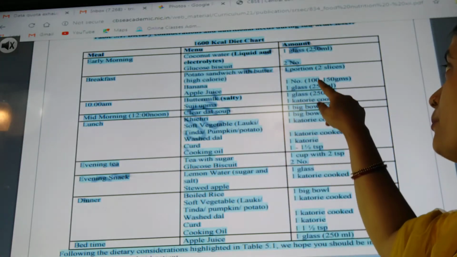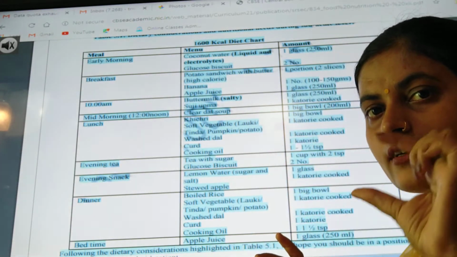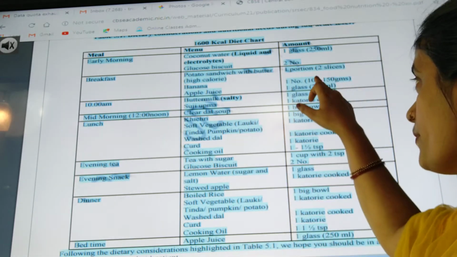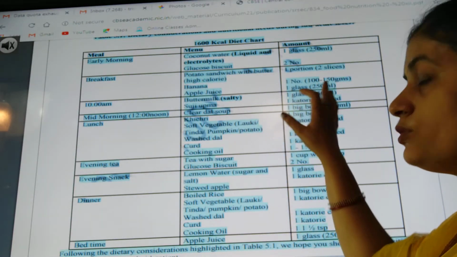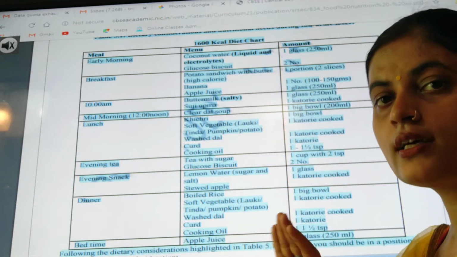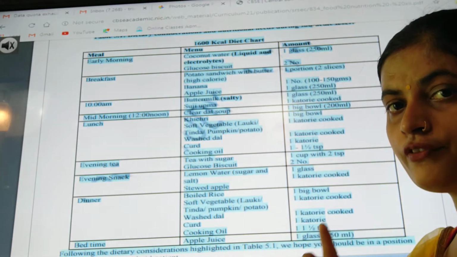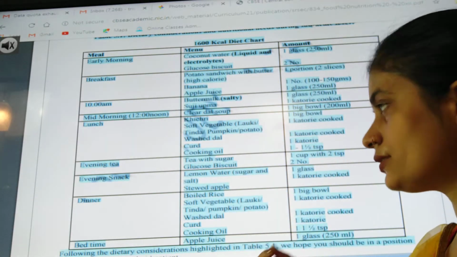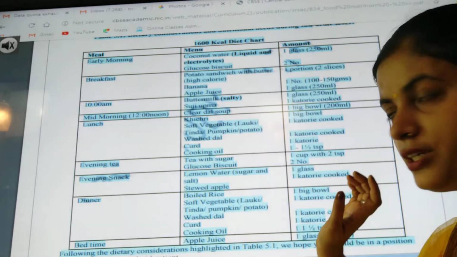One banana means 100 to 150 gram. It doesn't mean the bananas are different in size, they could be small or too large. So what could be its estimated weight? 100 to 150 gram, that much weight. Then in apple juice, that means one glass of juice, and the glass would be of 250 ml. Generally the glasses used are 250 ml, and that much amount of juice has to be given.